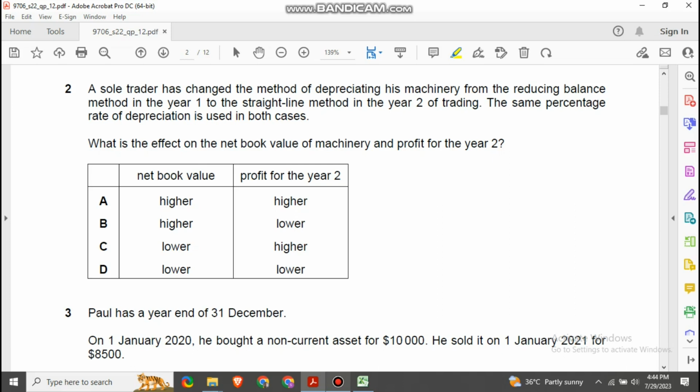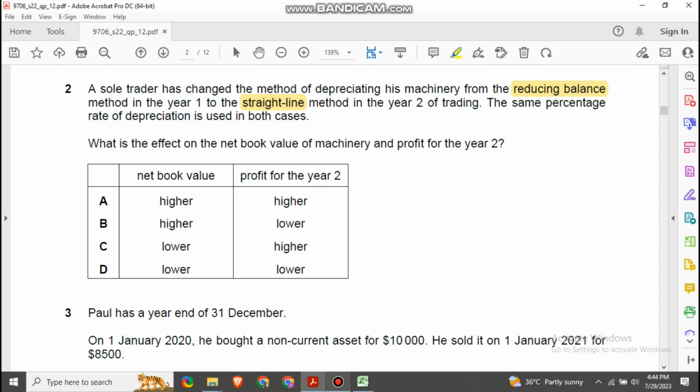We know that as per the reducing balance method, the amount of depreciation decreases every year. But in straight line method, the amount of depreciation remains the same. So in year 2, the amount of depreciation will be more compared to reducing balance method if we apply straight line method.